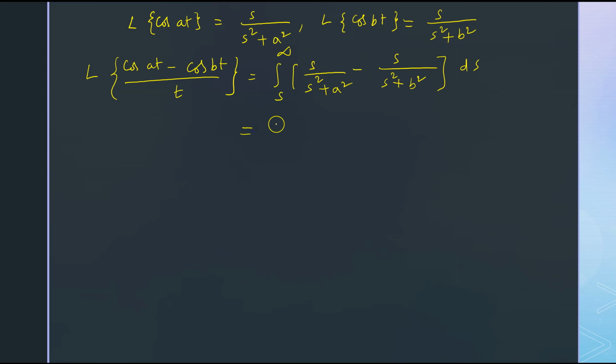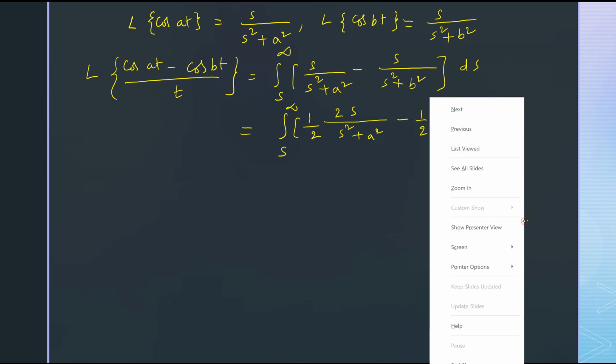Now you can integrate these two separately, or we can integrate without separating them. But before integrating we have to adjust these two terms. Multiply and divide both these terms by 2. Here 2s by s square plus a square minus 2s by s square plus b square, with 1 by 2.